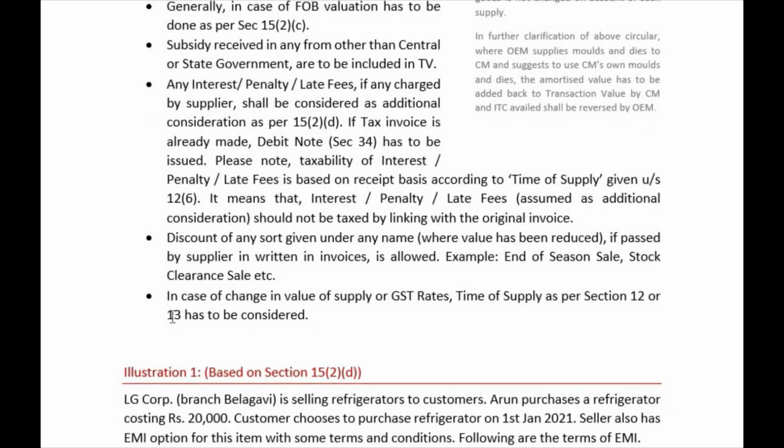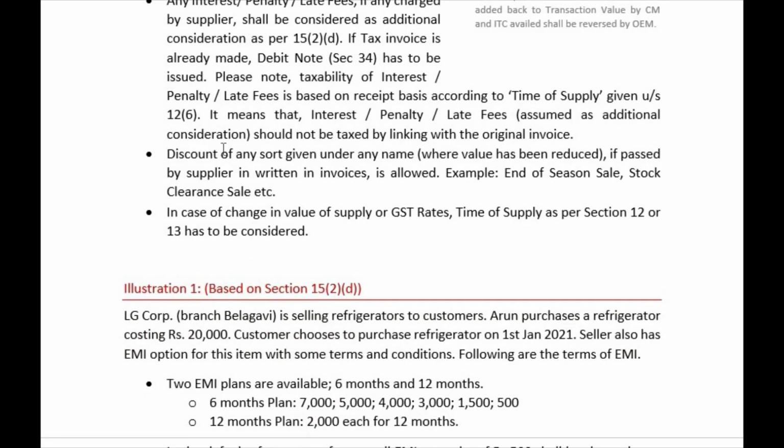There you will understand this point. This is the illustration I'm speaking about. Discount of any sort given under any name, that is where the value has been reduced. That is what we are speaking about, discounts, exclusions. Then that is to be deducted. It is a part of 15(3), 15(3)(a), right? See, there are some examples.